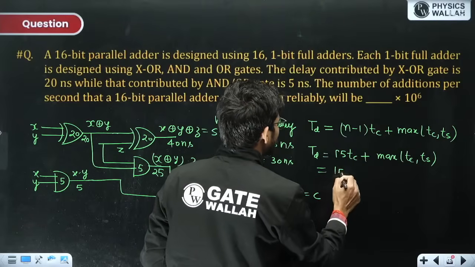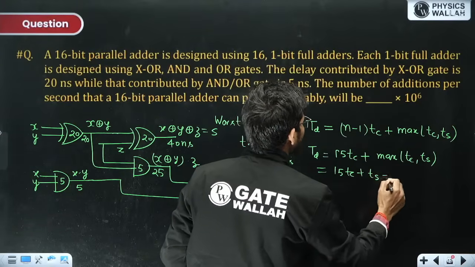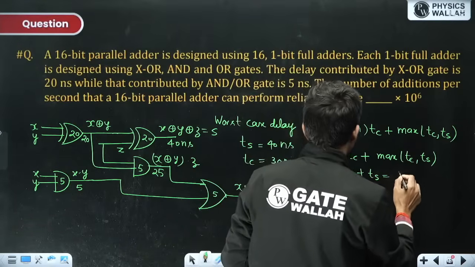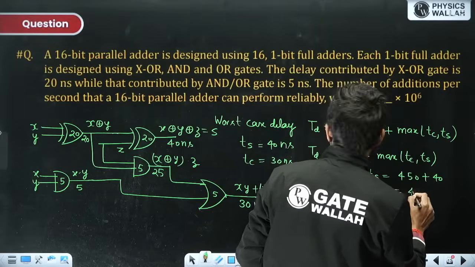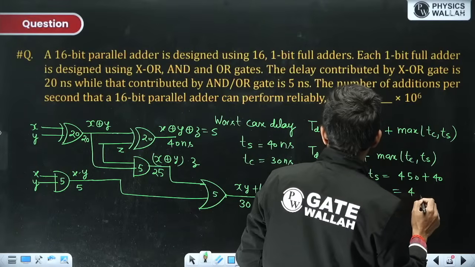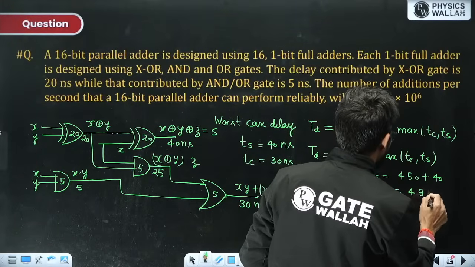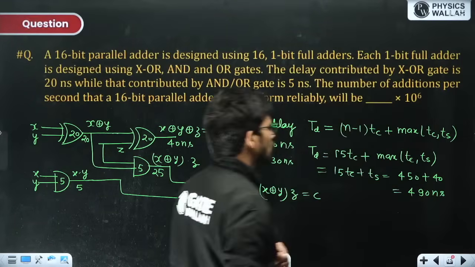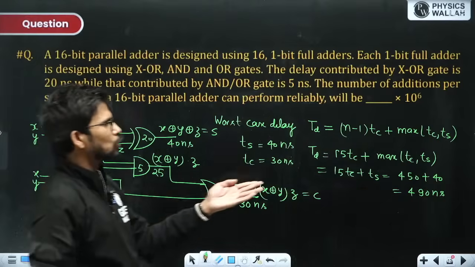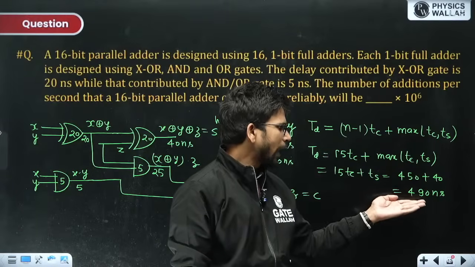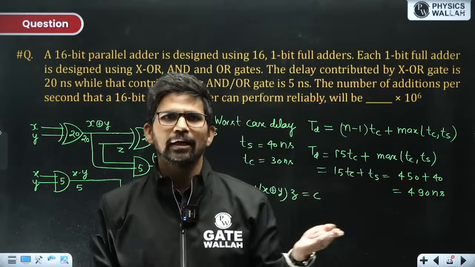So this is 15 TC plus TS. 15 into 30 is 450, plus TS which is 40. This is nothing but 490 nanosecond. So to perform one complete addition, you require 490 nanosecond of time.